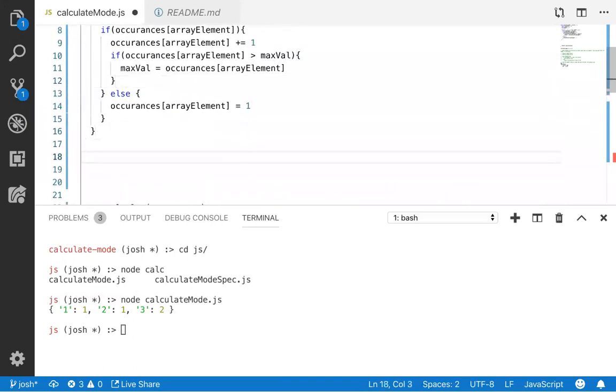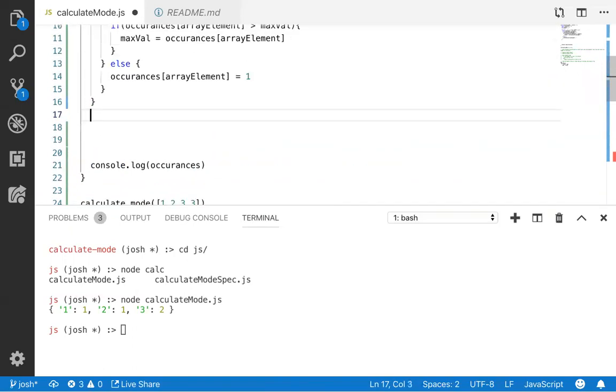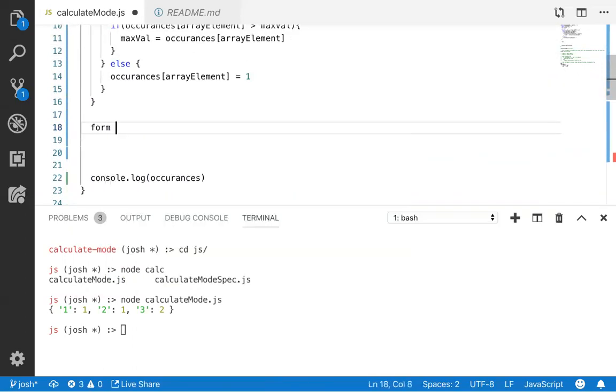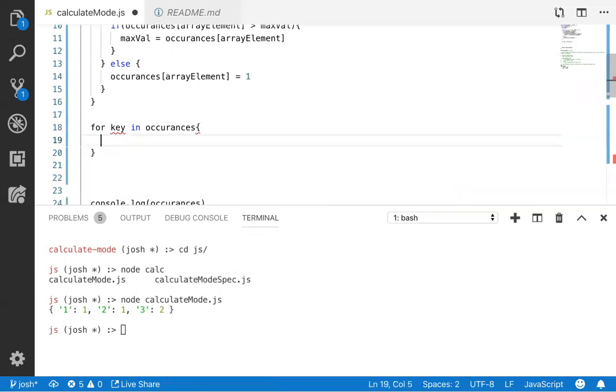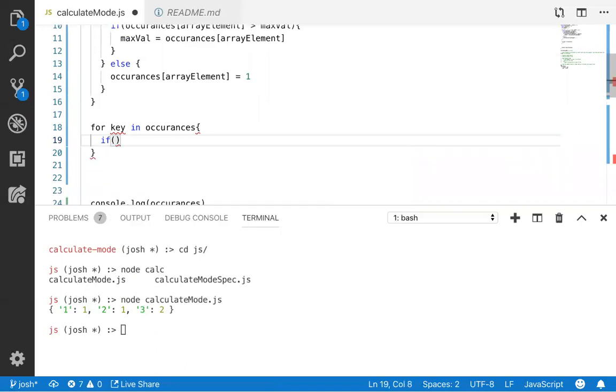And down here we're going to say, wait, am I in the right place? So now this is pretty easy. I can say for key in occurrences, if occurrences at key is equal to max, basically, right?